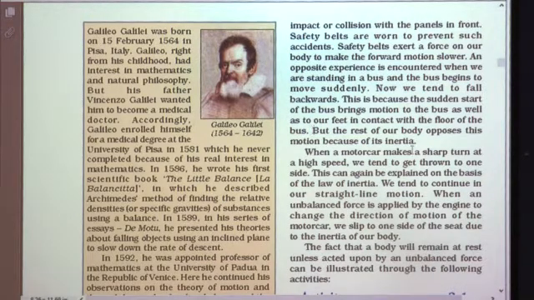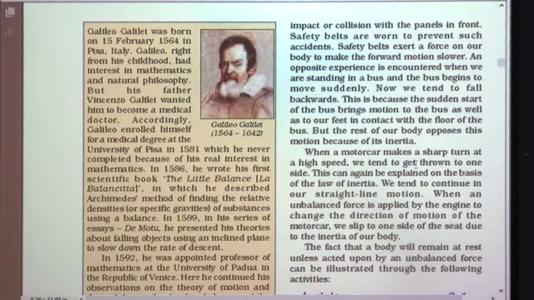But the rest of our body opposes this motion because of its inertia. Then we may get a backward jerk.